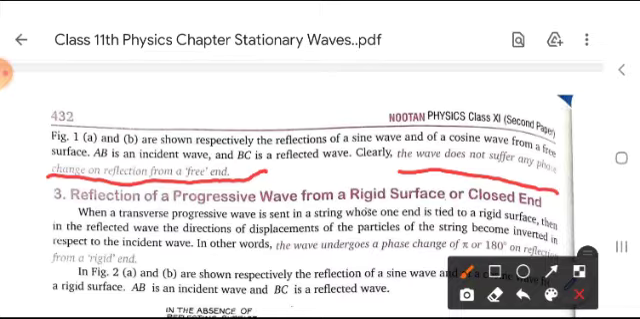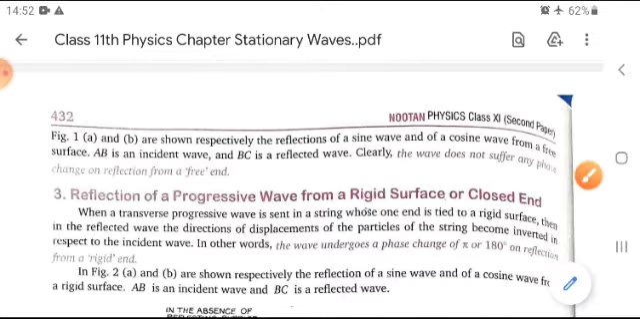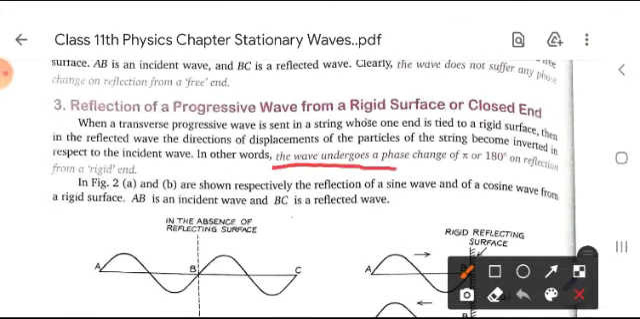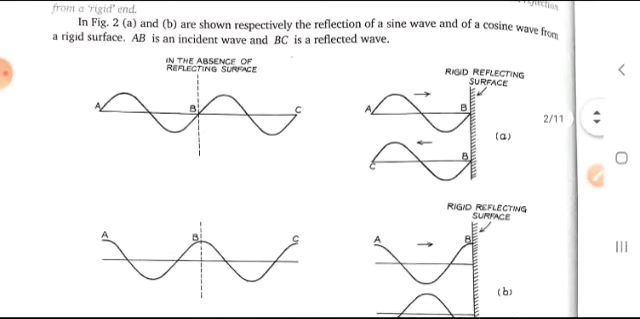Now, the next topic is reflection of a progressive wave from a rigid surface or closed end. This is important for you. The wave undergoes a phase change of pi or 180 degrees after reflection from a rigid end. Then we say that this is the progressive wave that comes after being reflected from a rigid end or closed end. And this also can be understood by the following figure.